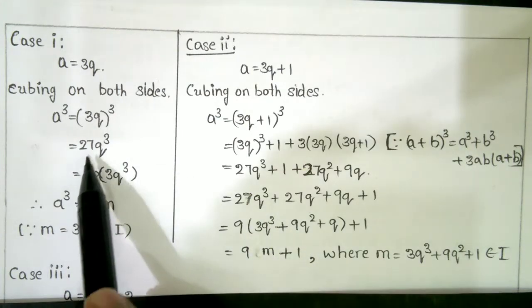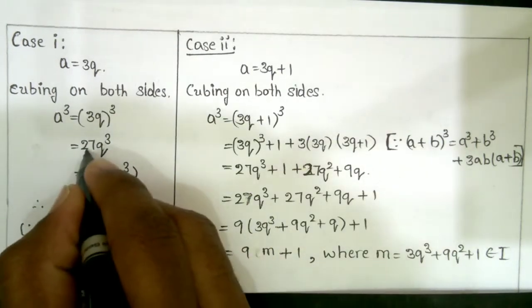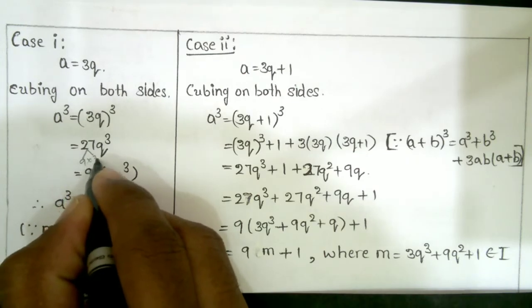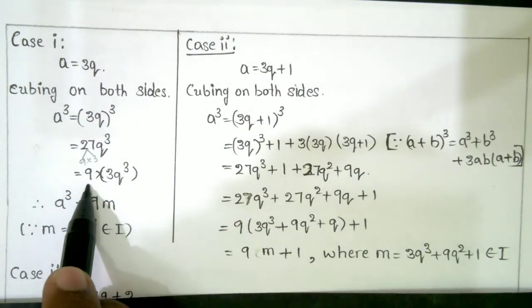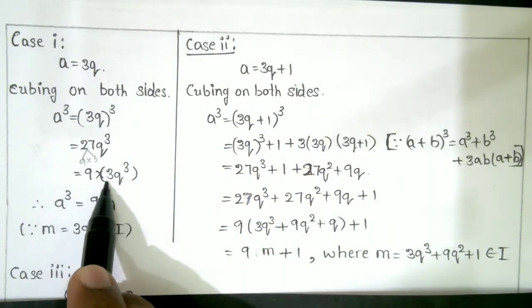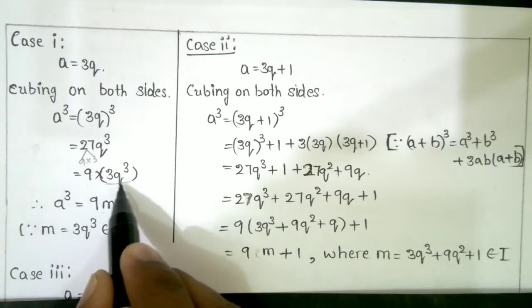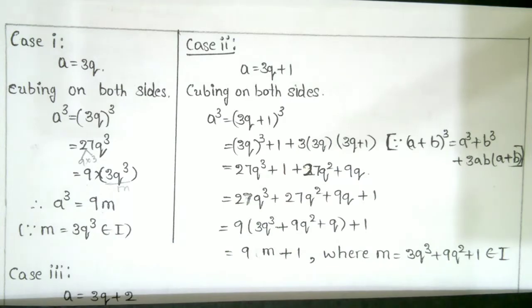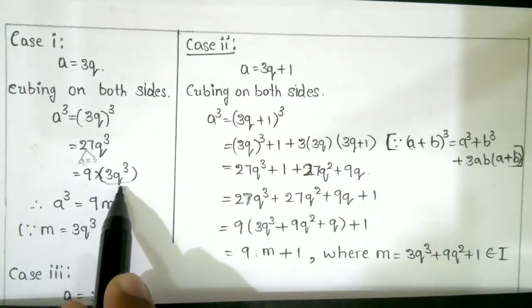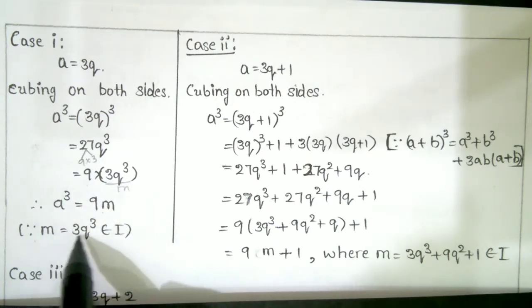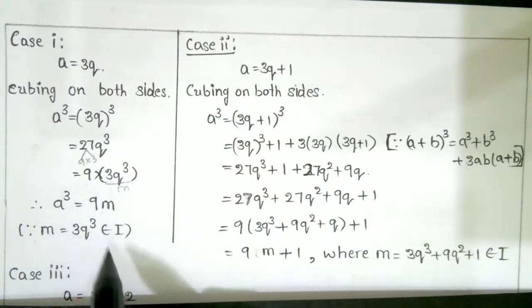So I take 9 outside from the 27, 27 can be written as 9 3s are 27. When I take 9 outside, this becomes 3q cube. So a cube is equal to 9m, and this whole part becomes m. So this is 9m, since m is equal to 3q cube, which belongs to integers.